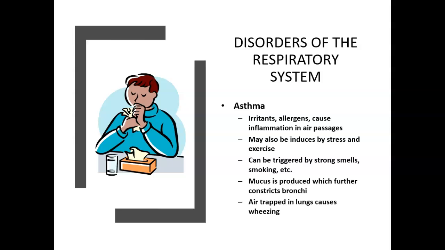Asthma: irritants and allergens cause inflammation in the air passages. It may also be induced by stress and exercise, and can be triggered by strong smells and smoking. Mucus is produced, which further constricts the bronchi. Air trapping in the lungs causes the wheezing you hear with asthma.